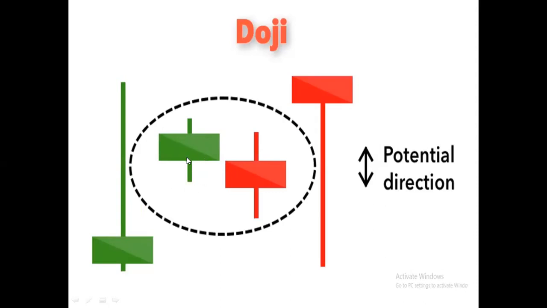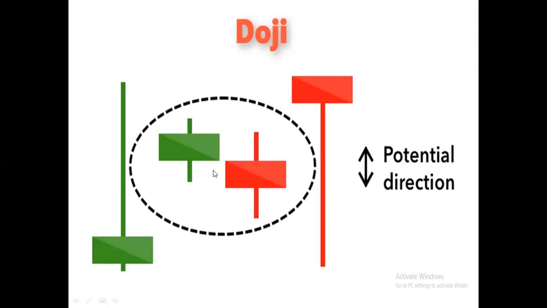This type of pattern, dojis are actually neutral candles. If after an uptrend this type of doji comes, this indicates the neutrality of the bulls and bears. So how is it neutral?